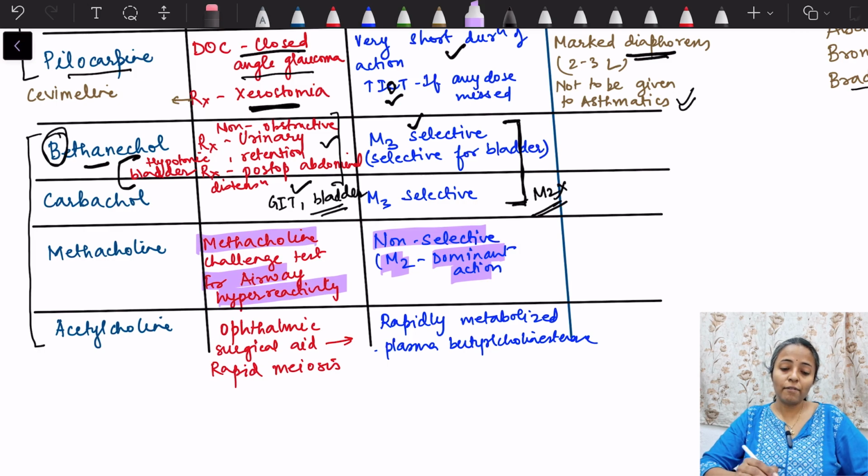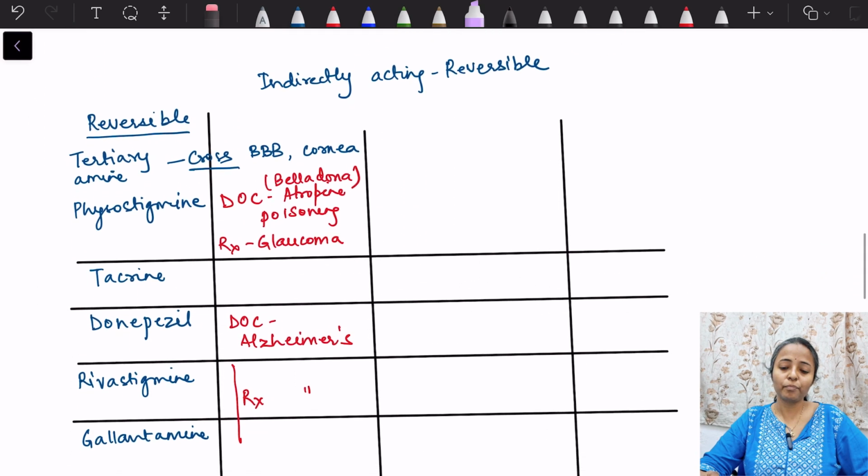And finally we have acetylcholine. Yes, I told you that generally it is not used clinically, but it can be used as an ophthalmic surgical aid because during the surgery it can cause rapid miosis. Okay, but otherwise it is not used directly because it is very easily metabolized in plasma.